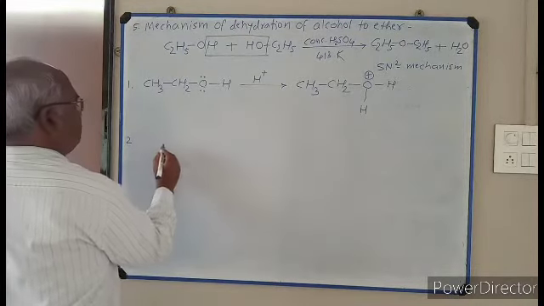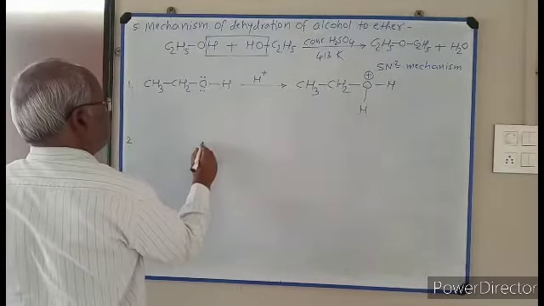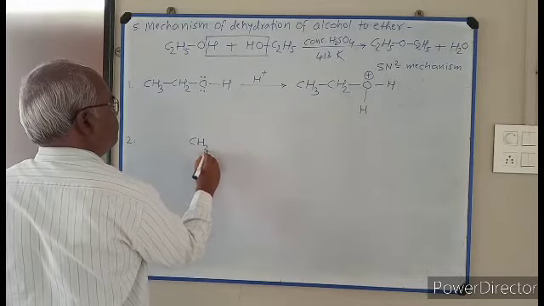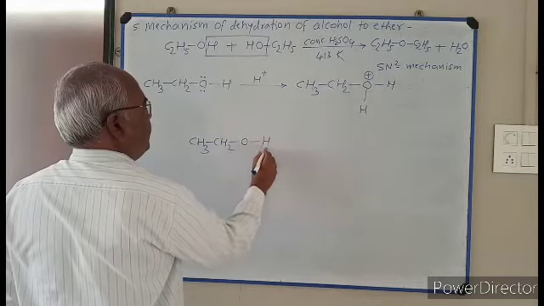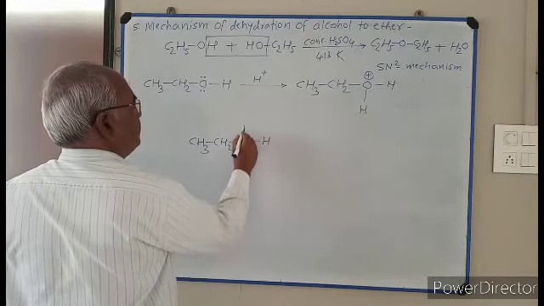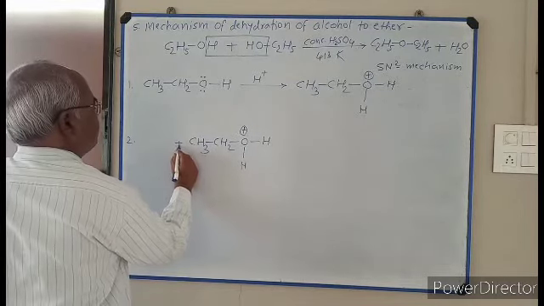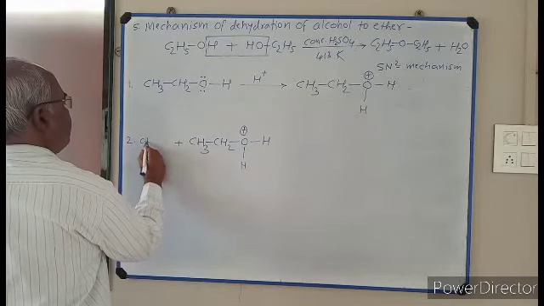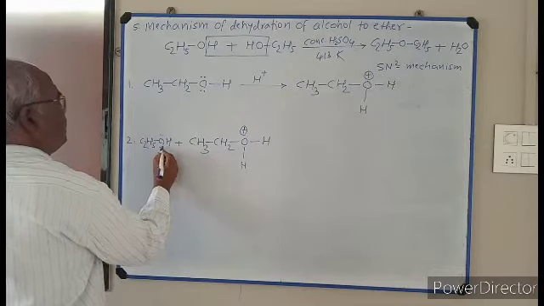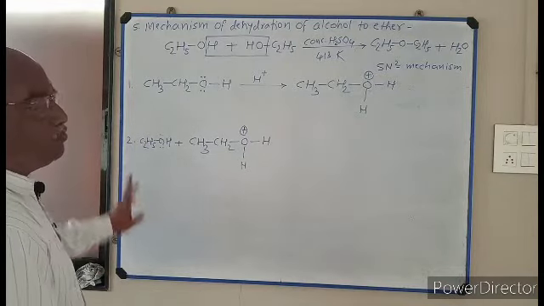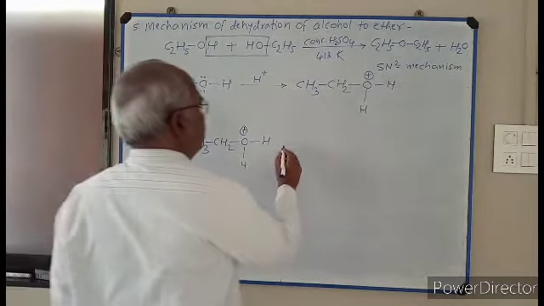The second step: I write here the same product once again, protonated alcohol CH3CH2OH, where this oxygen carries a positive charge, plus C2H5OH, another molecule of ethyl alcohol, the second molecule of ethyl alcohol.